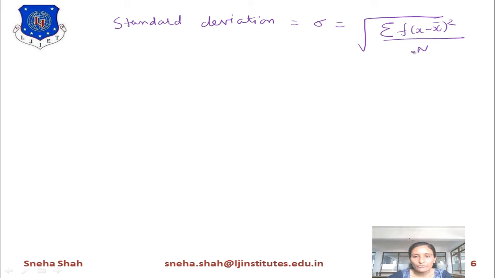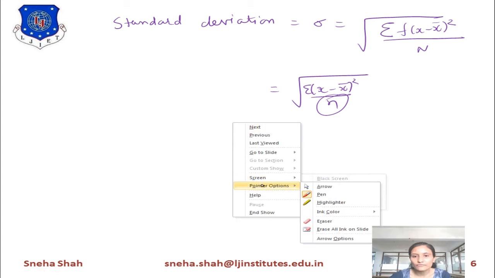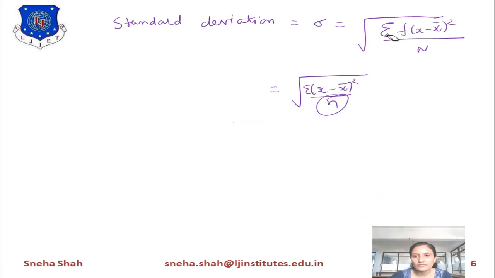Now how will we find all these values? This can also be written like this: under root of summation x minus x bar whole square upon N. N means the number of samples. So to find this, first of all we will find the summation of all these terms.